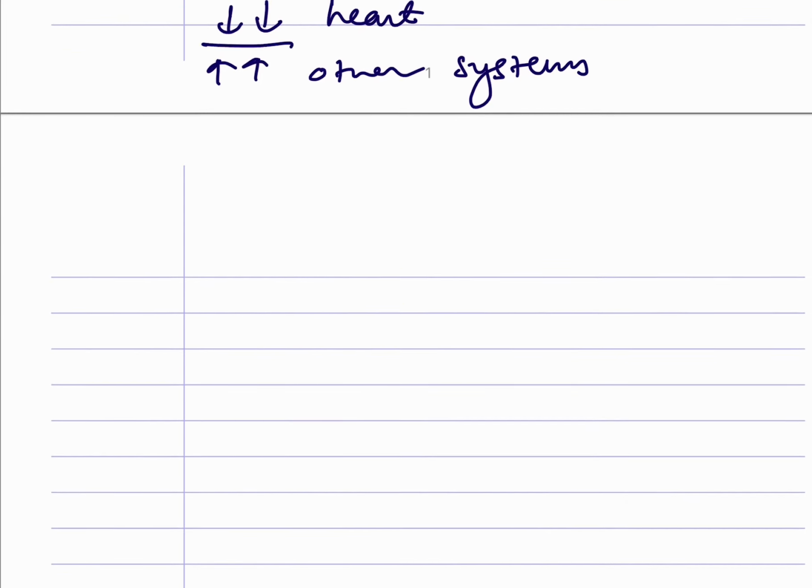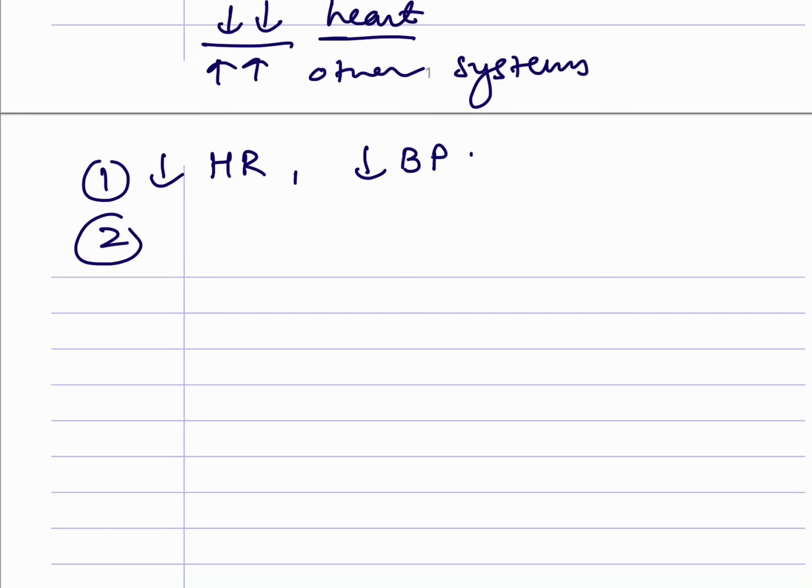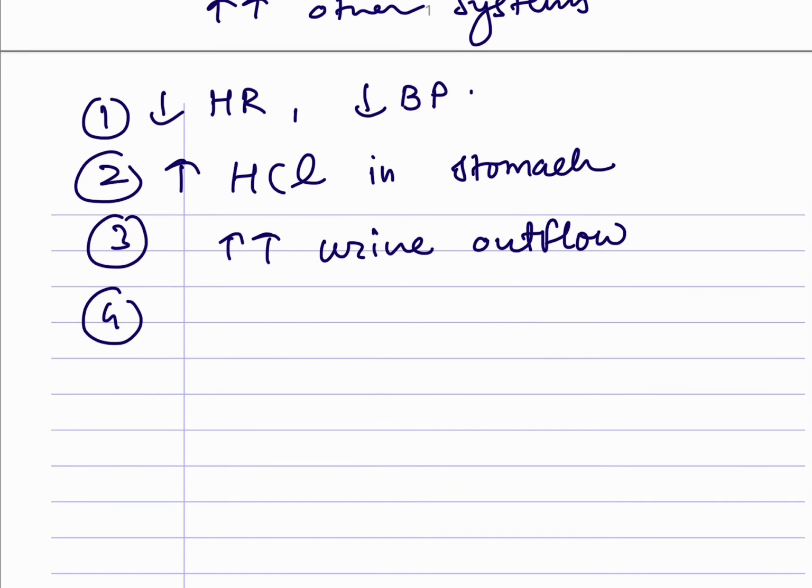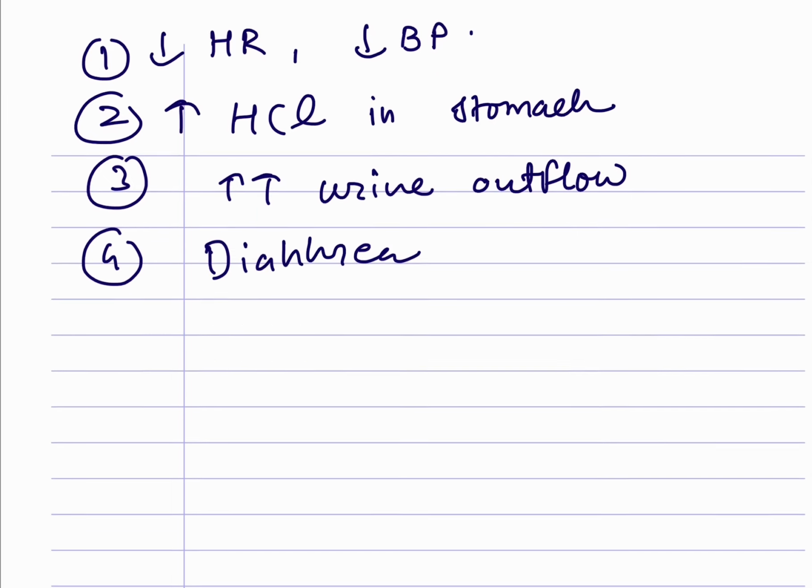Depressing the heart means there will be low heart rate and low blood pressure. Now it will stimulate other systems, so there will be hyperacid secretion in the stomach, increase in the urine outflow, we can say urinary incontinence. We will have increased GI motility, due to which we will have diarrhea.